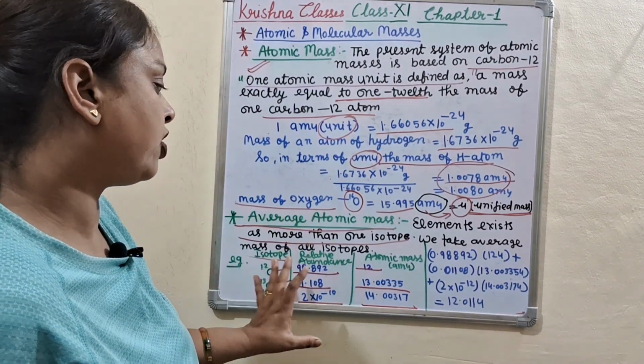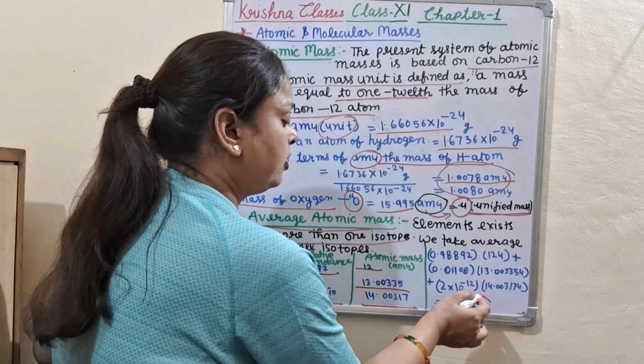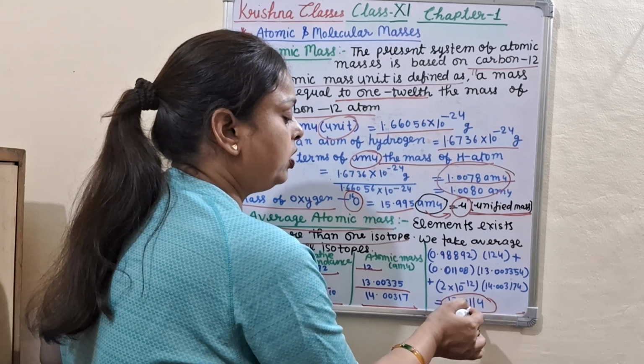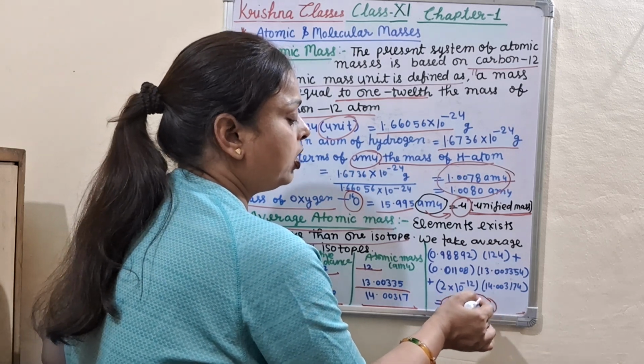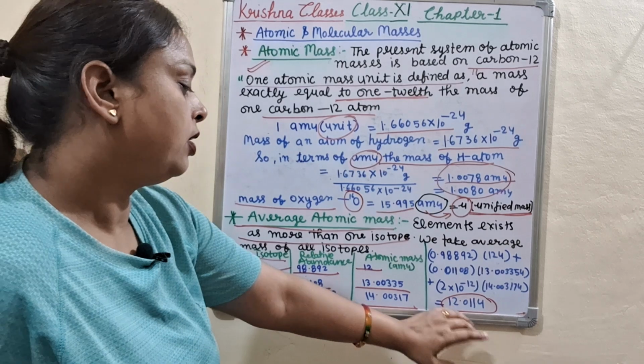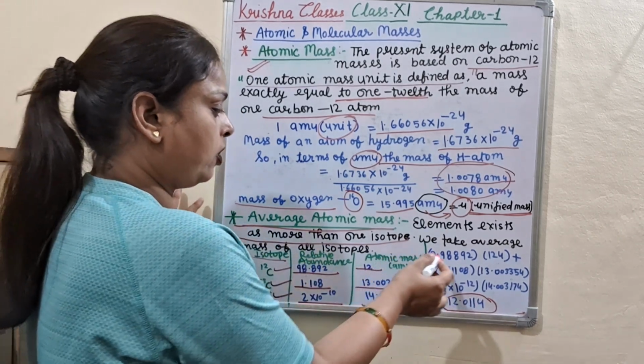So the average atomic mass is 12.011. How did we get that?